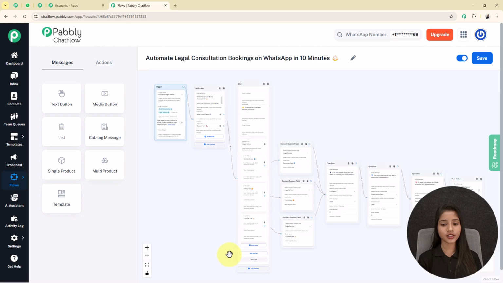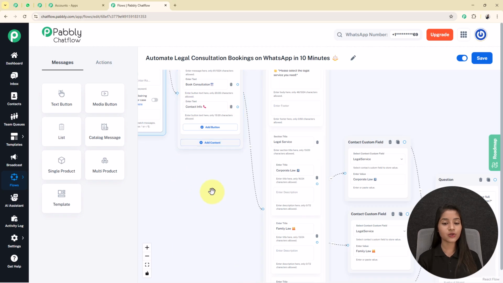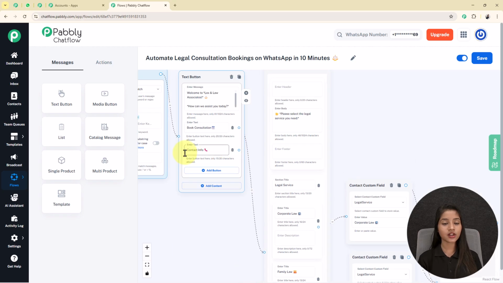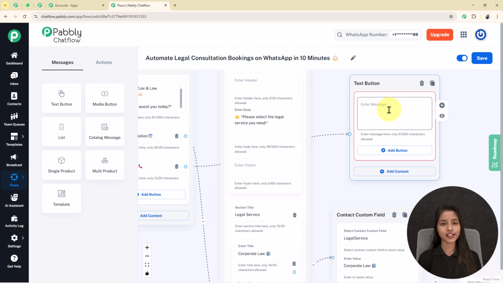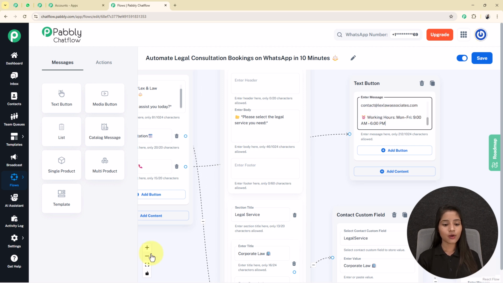Here it is connected. Now the next button is the contact info. If my users want the contact information, they will click on this contact info button. Then my bot will provide them the contact details. For that I am clicking on this circle, dragging a line, and choosing the content type as text button, where in this enter message box I am going to write the contact details. Here I added. Now our flow is completed.